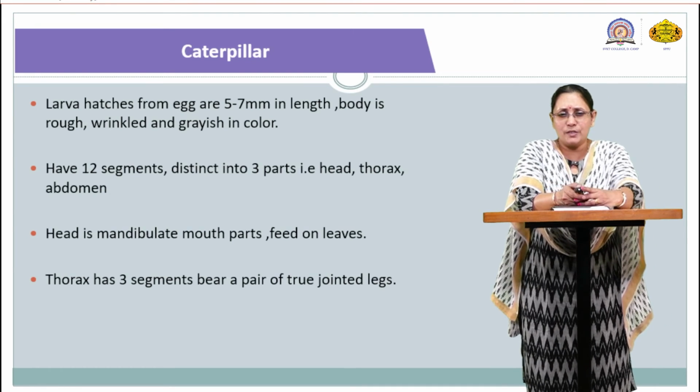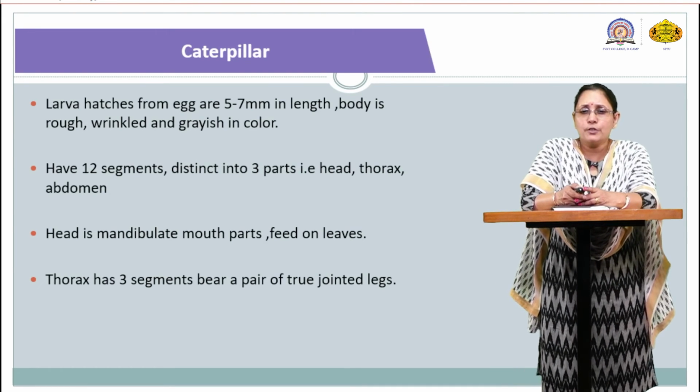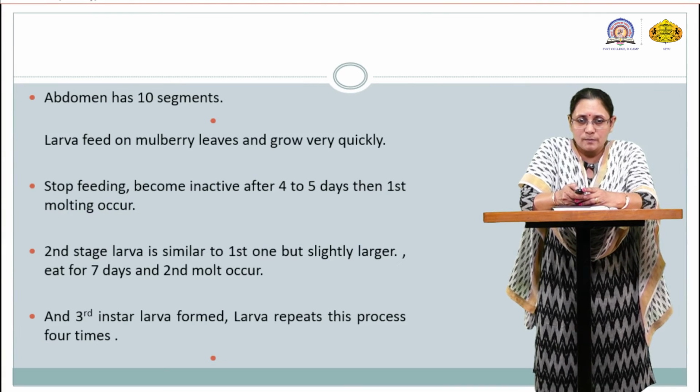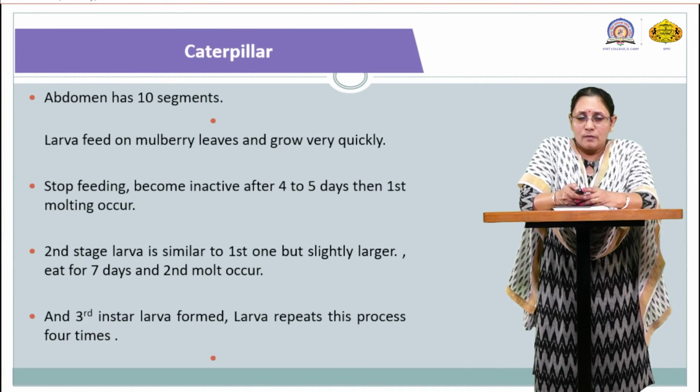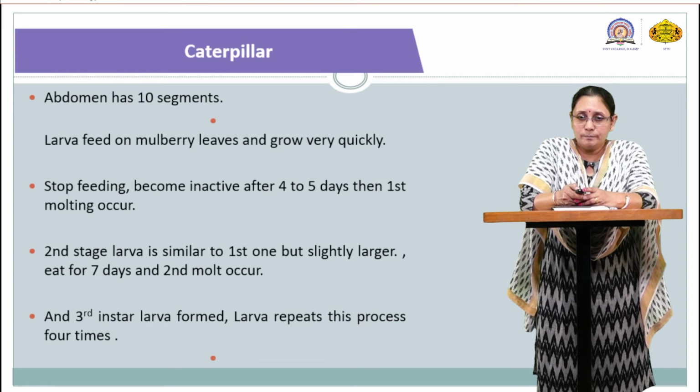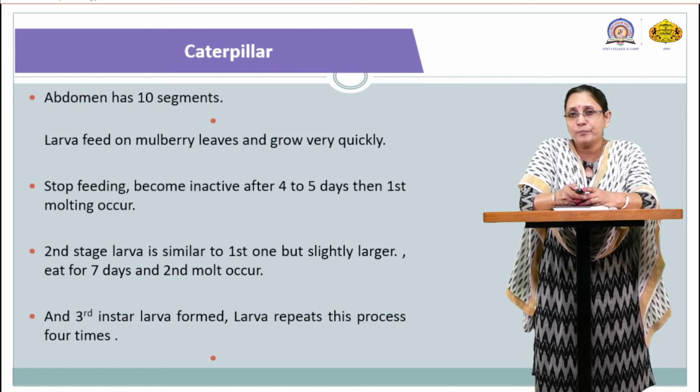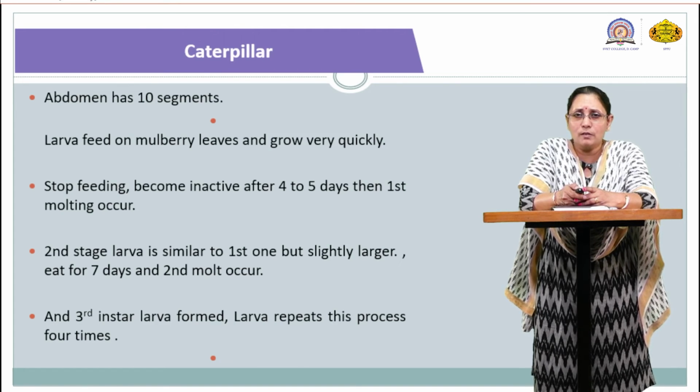So the thorax has 3 segments and bears a pair of true jointed legs. Then the abdomen shows 10 segments. It feeds on mulberry leaves, as the life cycle mentioned in our syllabus is that of the mulberry silkworm, Bombyx mori. So here we are talking about the life stages of Bombyx mori, remember.